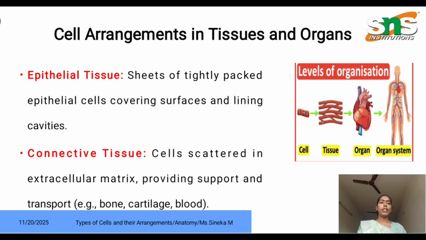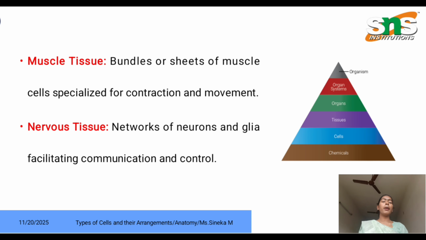Cell arrangements in tissues and organs. First one is epithelial tissue. It is a sheet of tightly packed cells which covers our body surfaces. Next one is connective tissue, cells scattered in extracellular matrix, which provides support and transport. Muscle tissue, bundles or sheets of muscle, specialized for contraction and producing movement. The last one is nervous tissue, a network of neurons and glia, facilitating communication and control throughout the body.